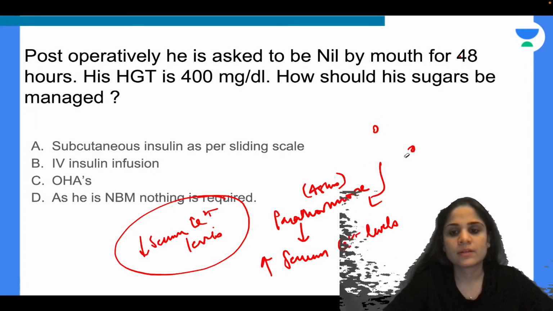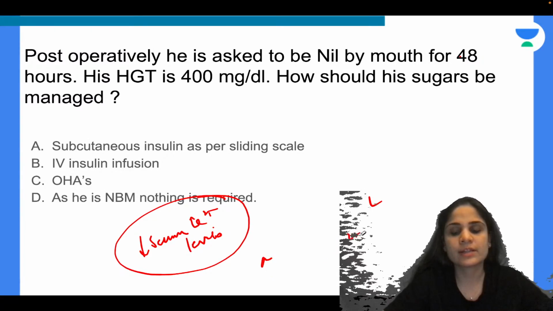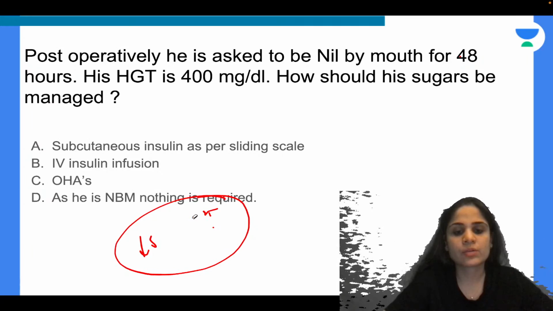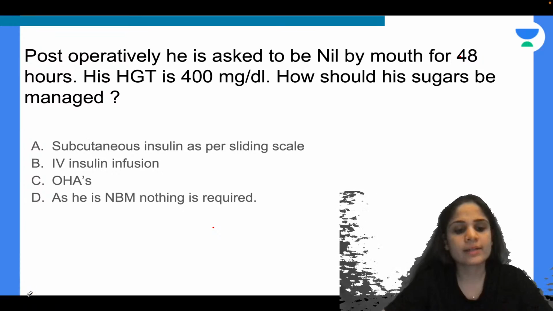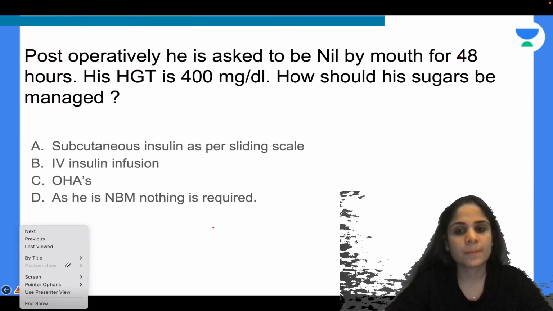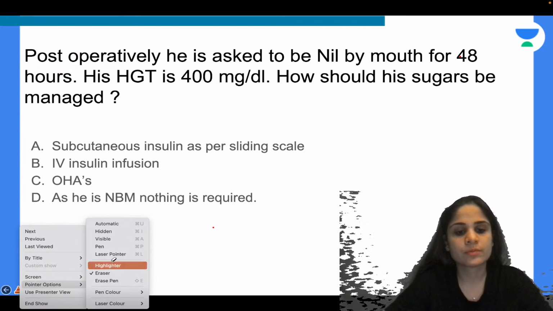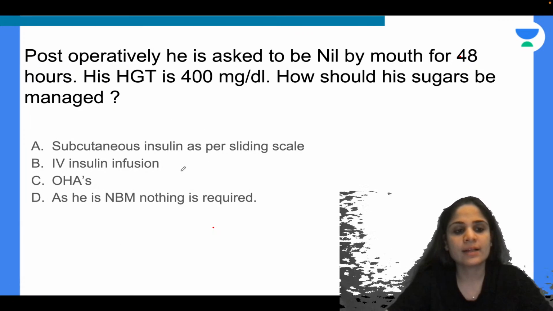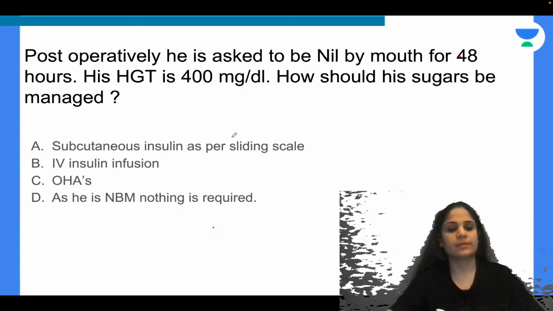Anyone? Definitely you can't just leave the HGT just like that. Post-operatively, if your HGT is on the higher side, then because of high blood glucose levels, you can get a lot of surgical site infection. So you want to avoid this condition and you want to bring his sugars under control. So what will you do? Subcutaneous insulin as per sliding scale, IV insulin infusion, OHAs, or as he is NBM, nothing is required.